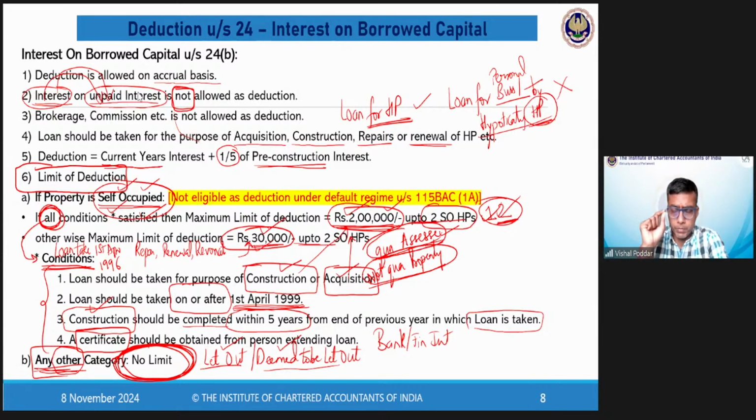So this deduction of interest or even municipal tax will be allowed against the same HP of which you are taking GAV. So if GAV is for HPA, then the municipal tax and the interest of HPA only is eligible and not any other HP.